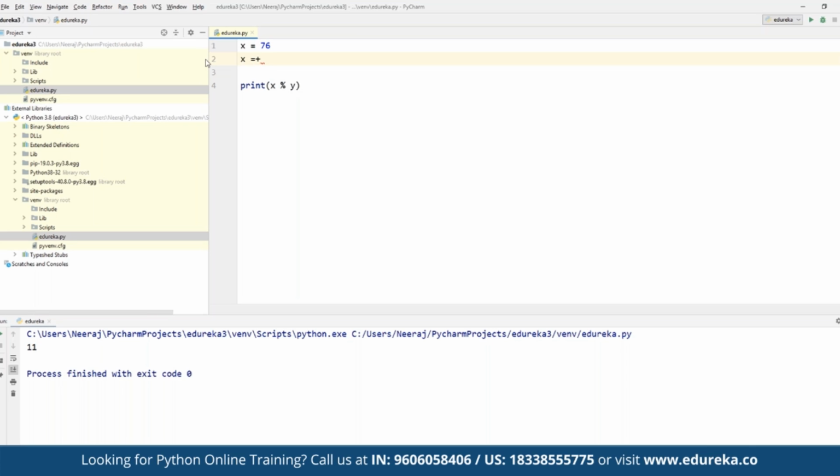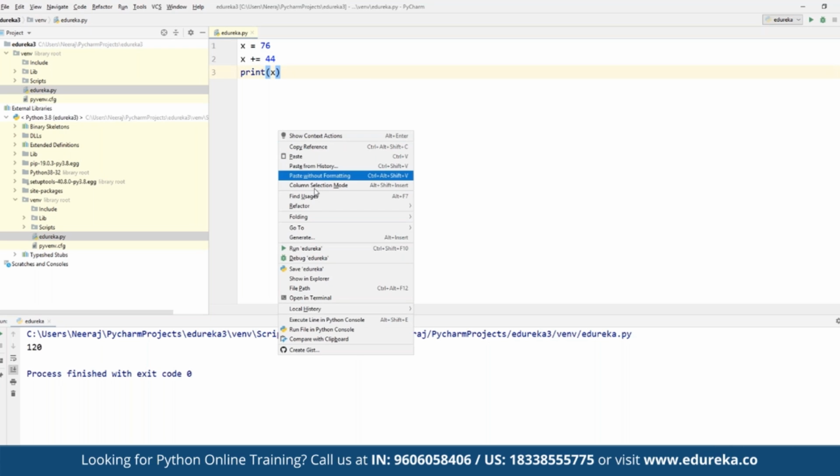Same way, we have something called assignment operators. For example, let's say we want to make sure that one value is equivalent to the other value. Then we can define this as part of the assignment operators. For example, here we define x is equal to 76, and here we define y. Now we define x is equal to x plus 44, and we want to print the value of x.